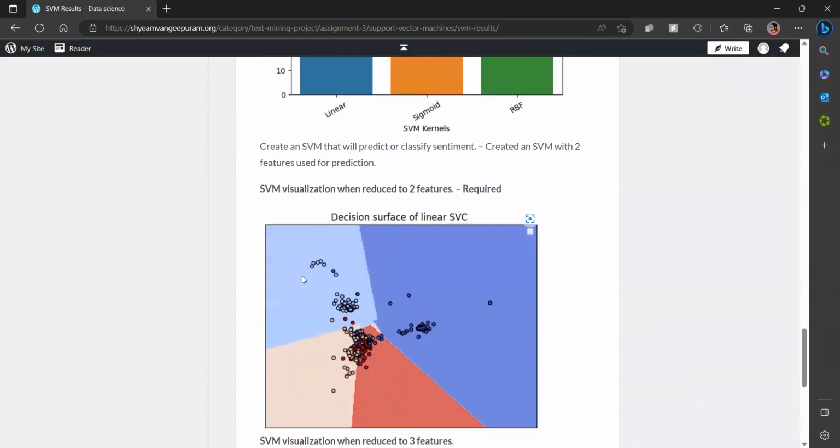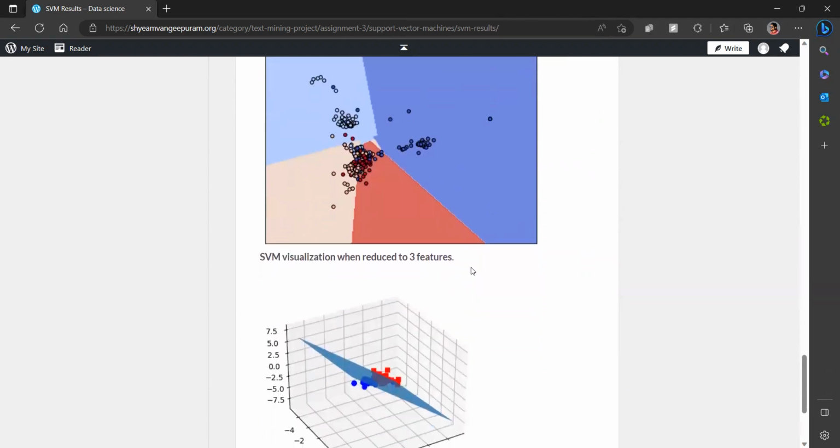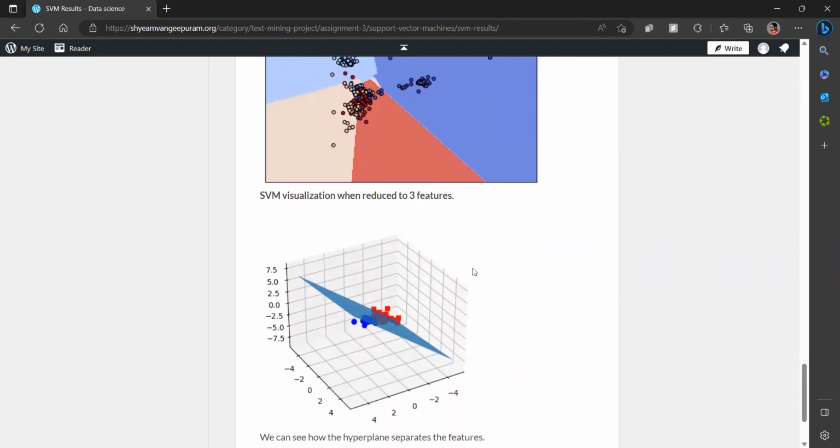That's good. So this is the decision boundary, or the decision surface, for the linear SVC. I had to basically use linear discriminant analysis, which is a supervised dimensionality reduction technique, to reduce the dimensionality and plot this graph. And this is the SVM visualization when we reduce it to three features. So we can see our hyperplane and how it cuts between all the points, and we can see the support vectors here.